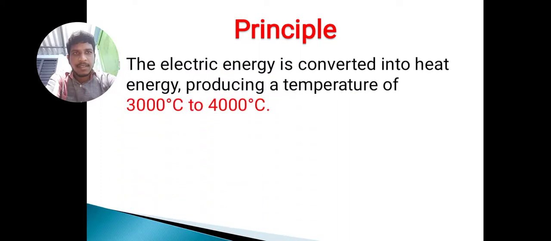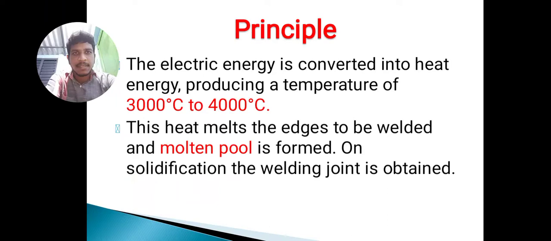The temperature produced is around 3000 degrees centigrade to 4000 degrees centigrade. At that point, the electrical energy is converted into heat energy. This heat melts the edges to be welded and a molten pool is formed. Solidification then gives the welded joint.